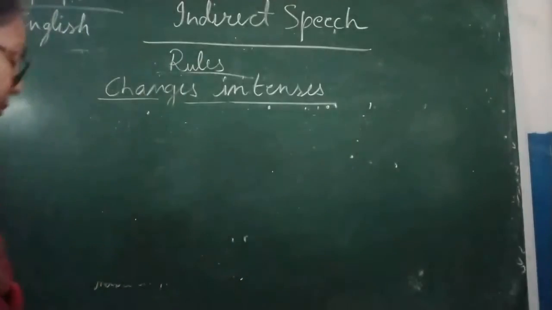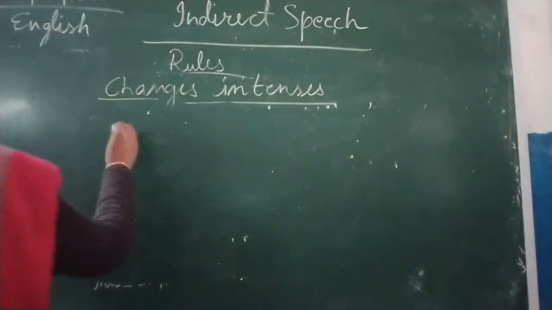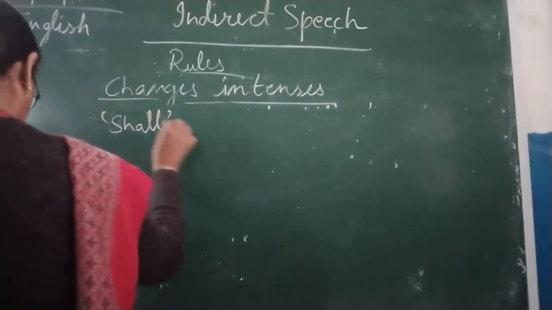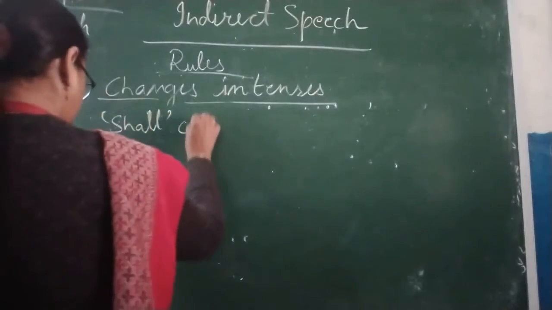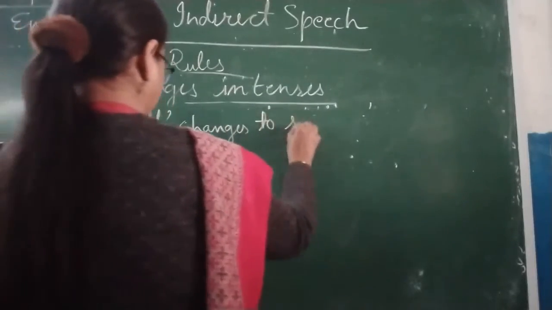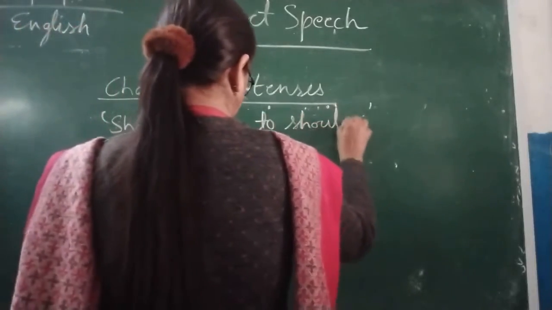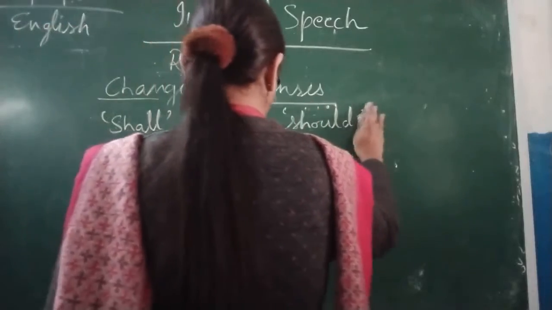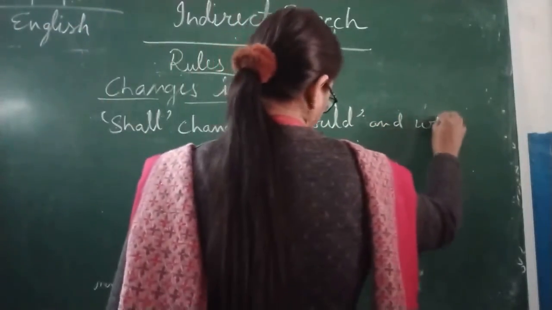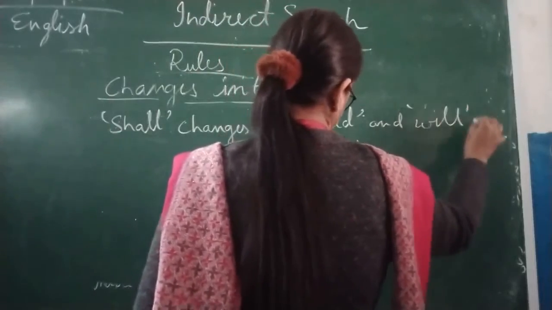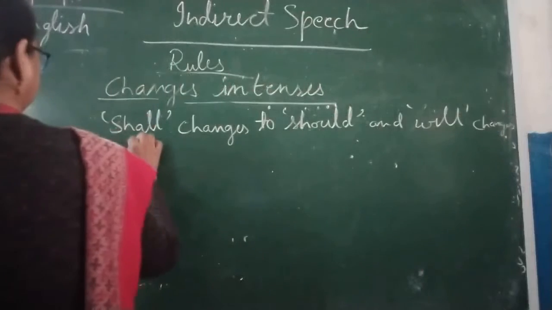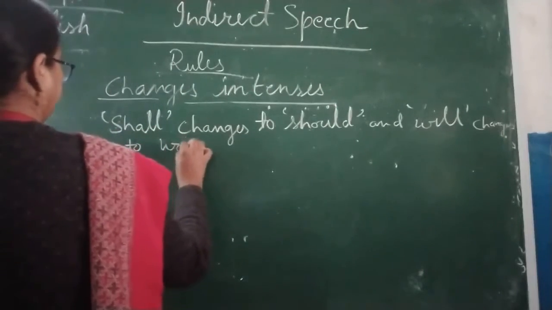Okay. So now shall changes to should, okay, and will changes to would.